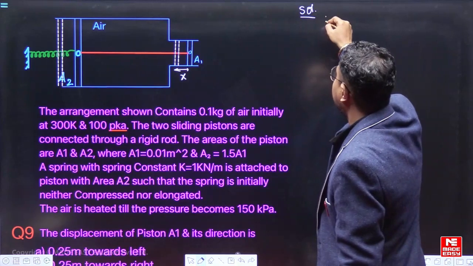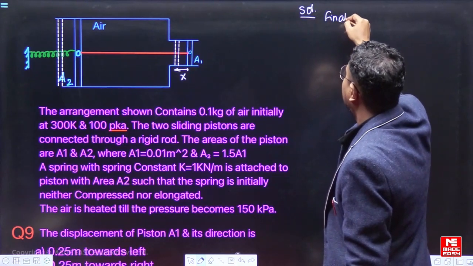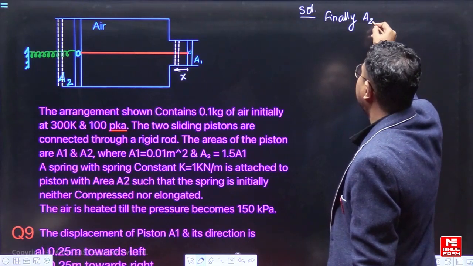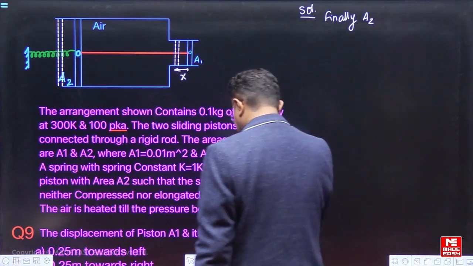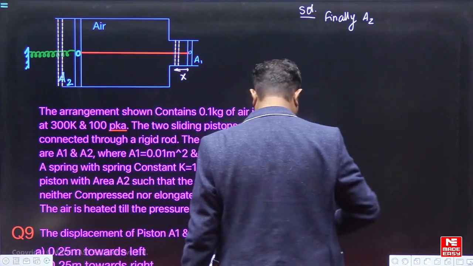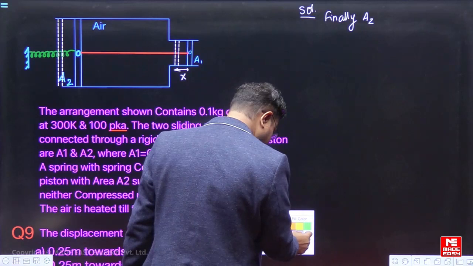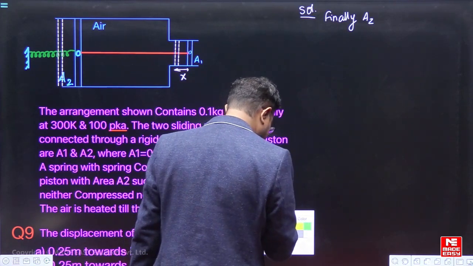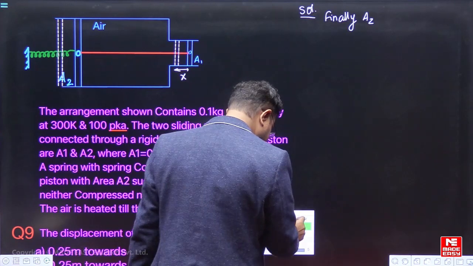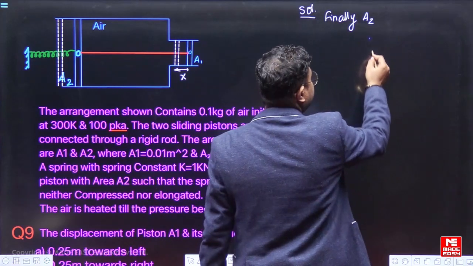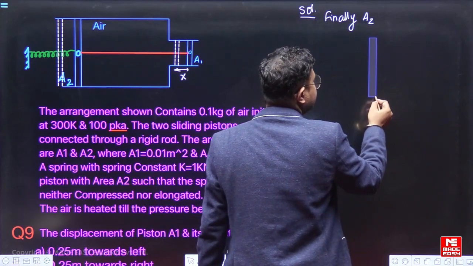Finally, for the piston A2, let me show the piston here. So, this is the piston A2.